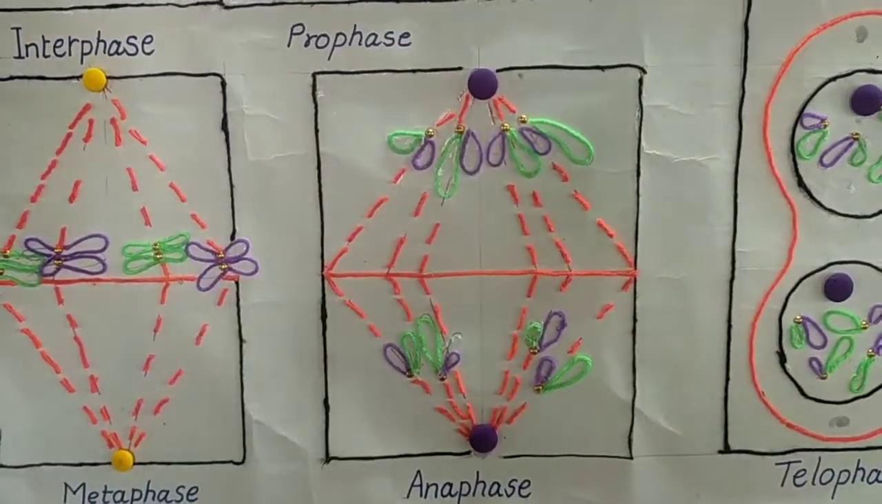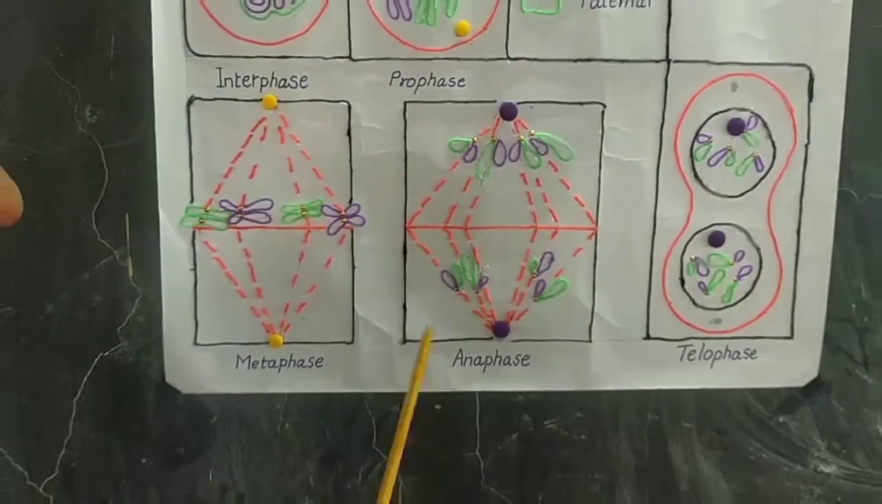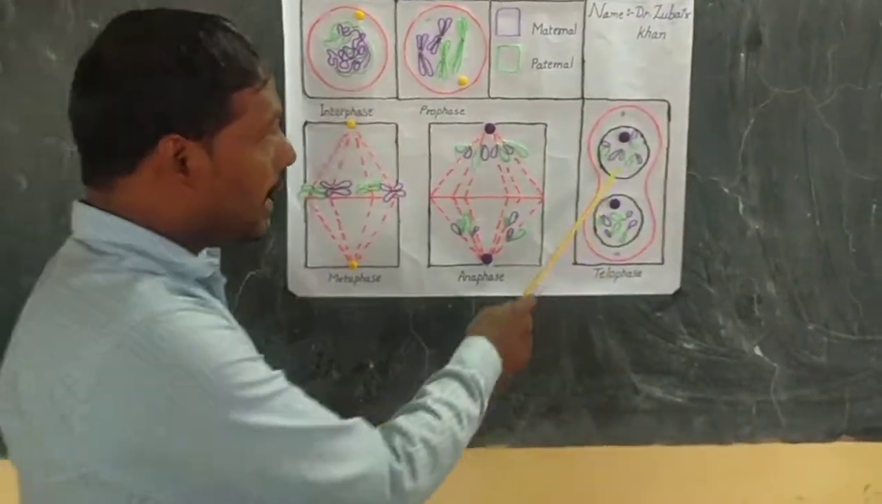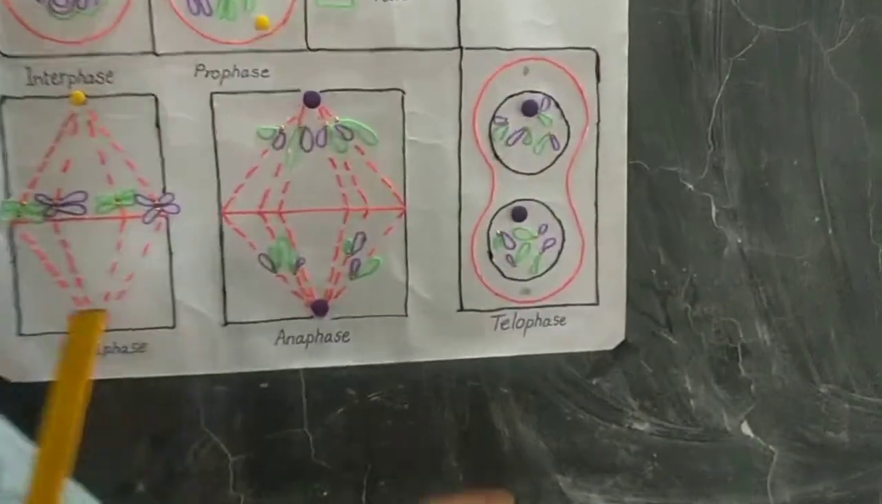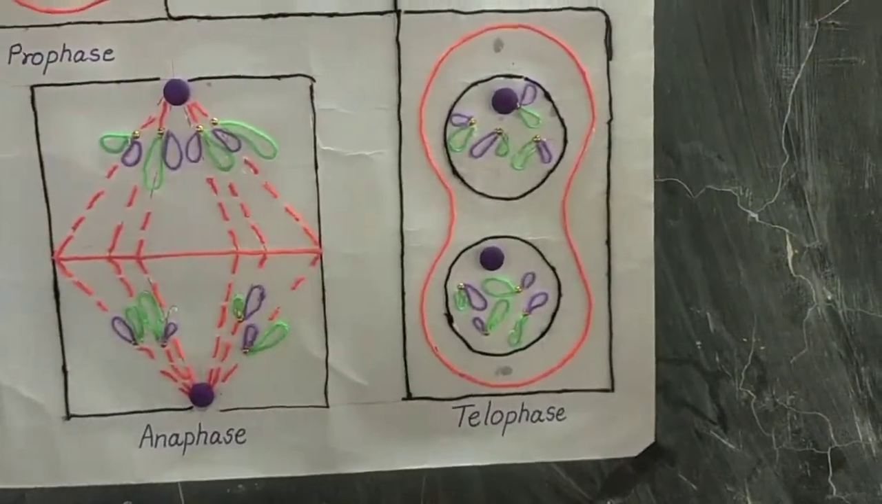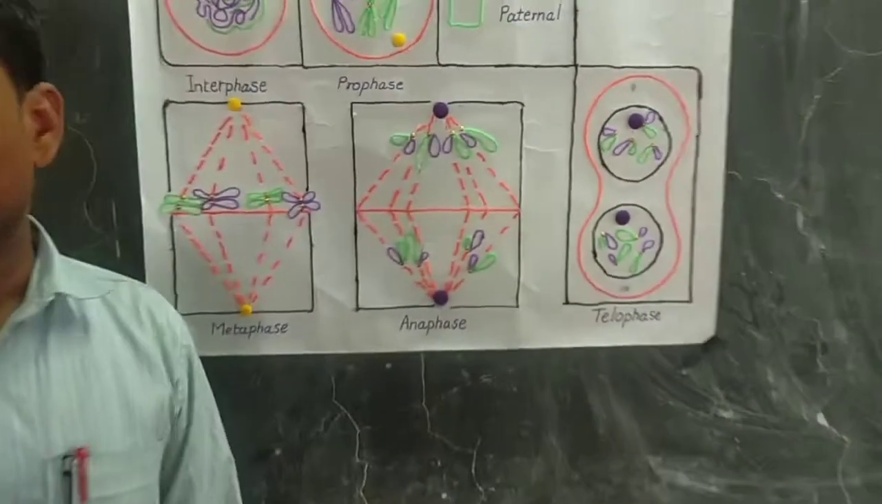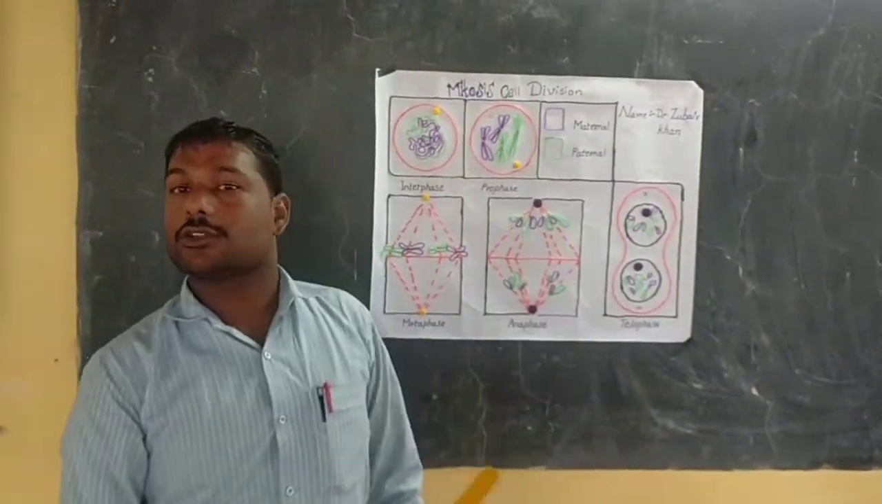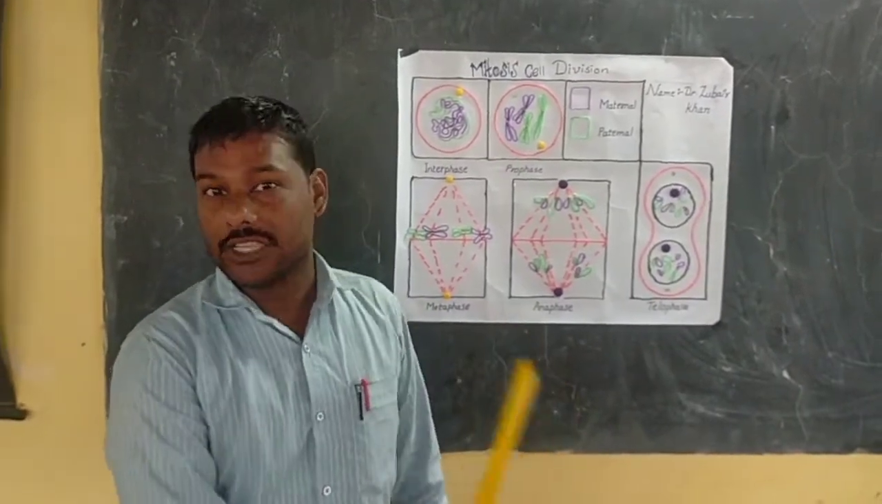The spindle fibers are formed, and after the completion of this phase, finally the cell is divided into two cells, that is the two daughter cells. The genetic material and every organelle of the cell is divided equally, because mitosis is also known as equational division. And after